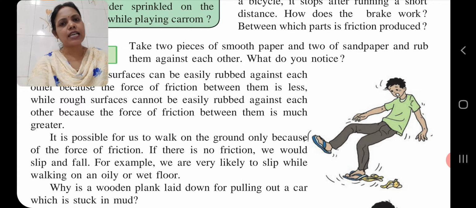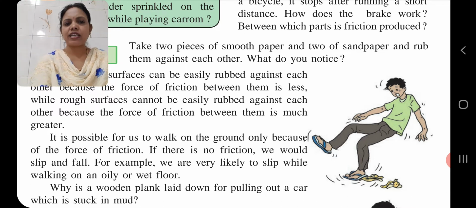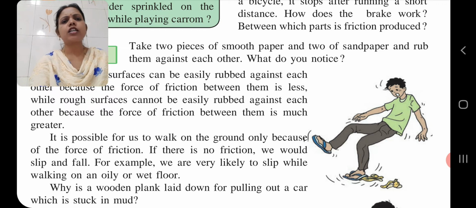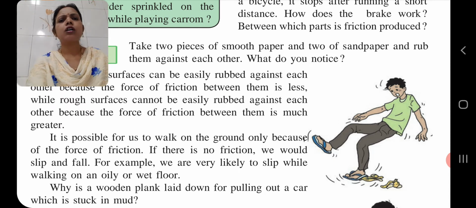It is possible for us to walk on the ground only because of the force of friction. If there is no friction, we would slip and fall. For example, we are very likely to slip while walking on an oily or wet floor, isn't it? Now, through the picture also you can come to know.